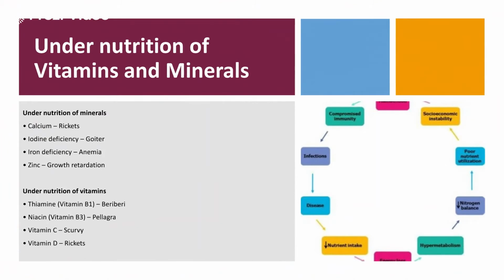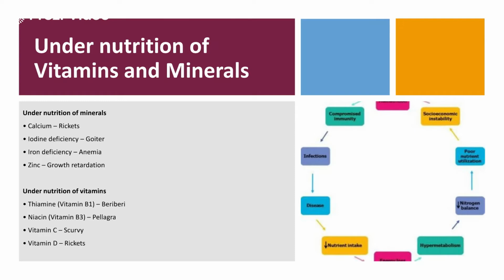So undernutrition of vitamins and minerals results in specific disorders. For example, calcium deficiency results in rickets, iodine deficiency results in goiter, iron deficiency can result in anemia. Zinc deficiency results in growth retardation.